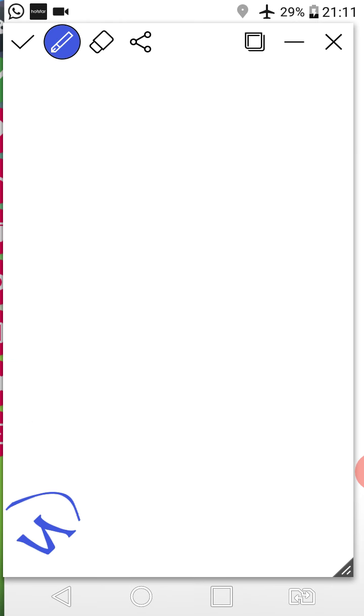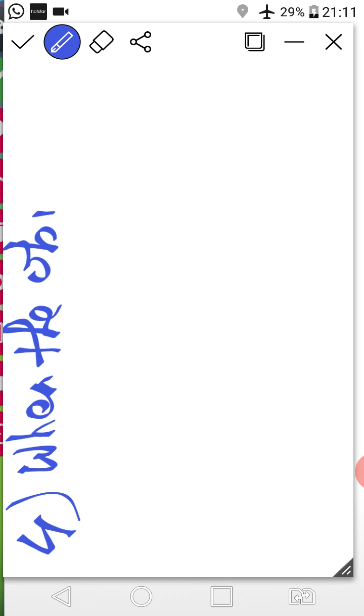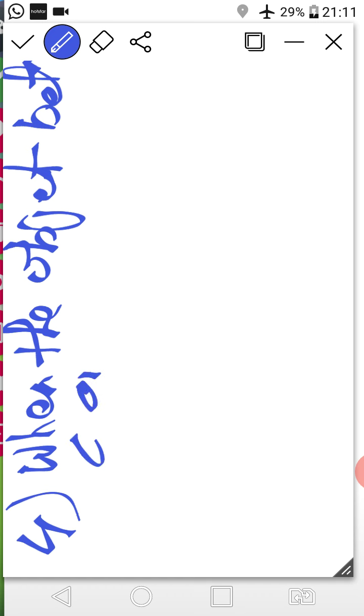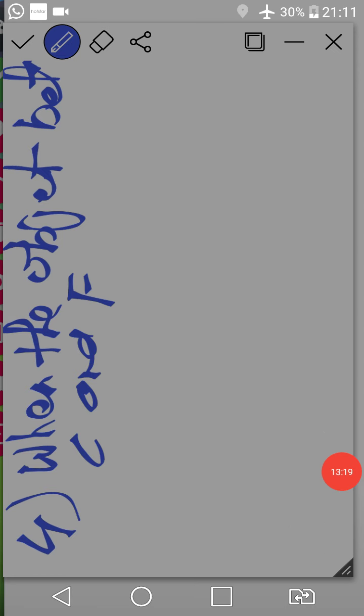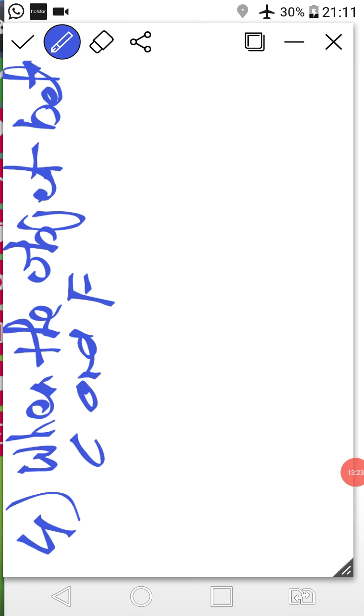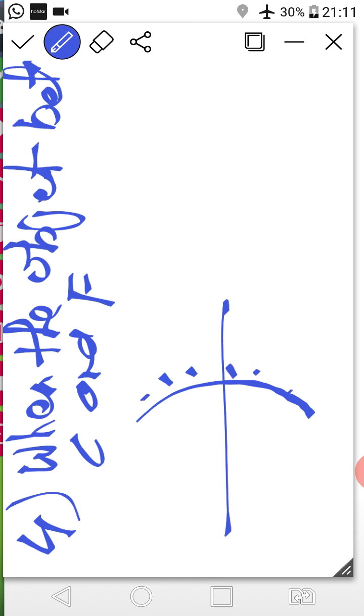Fourth method, right class? Fourth method is what? When the object is between C and F, that means when the object is between center of curvature and F. Now see with the diagram.